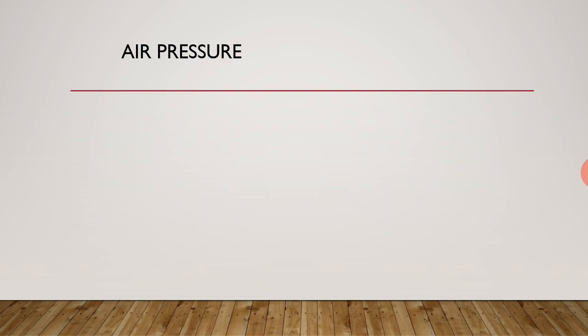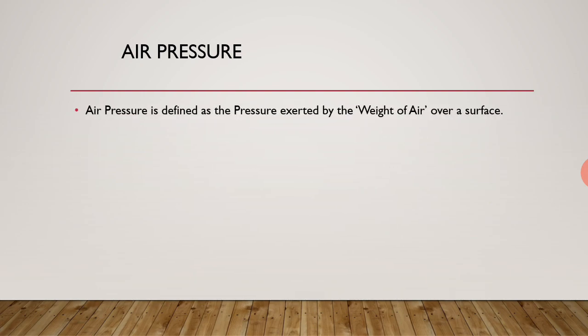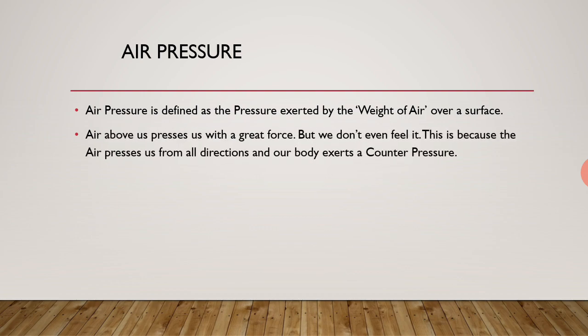Now we will read about air pressure. What is air pressure? Air pressure is defined as the pressure exerted by the weight of air over a surface. Pressure exerted by the weight of air, कि हवा किसी चीज के ऊपर कितना दबाव लगाती है, that is known as air pressure. Children, everywhere on the earth we have air pressure. Even we also have the air pressure all around us.